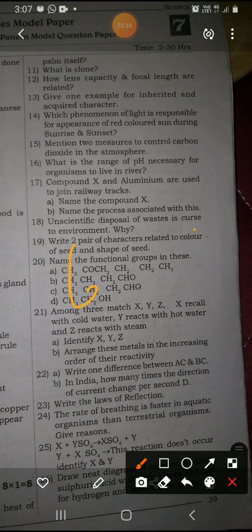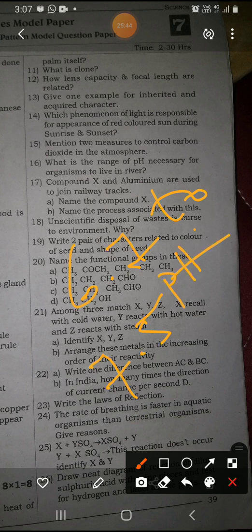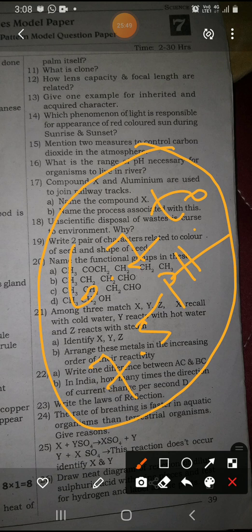Okay, 6.7 to 7.5. This pH is required for organisms to live in a river, right? In a river, organisms live at a pH of 6.7 to 7.5.